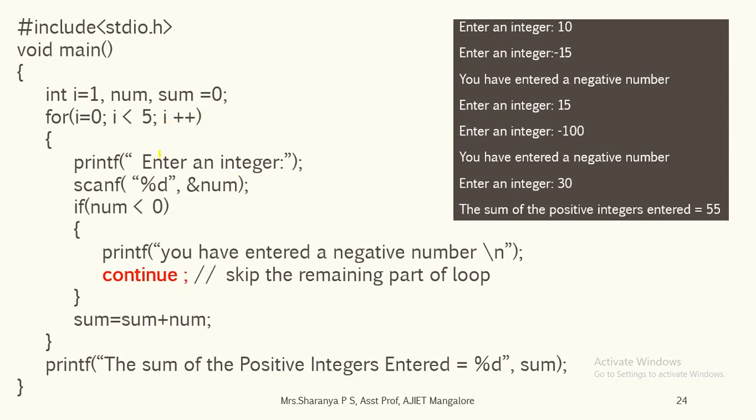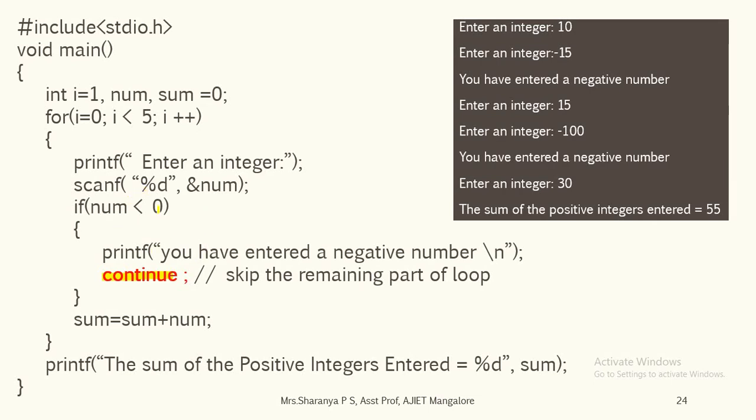First we take the integer, and if the number value is less than 0, you have entered a negative number. We display that and it needs to continue and find the sum of only the positive numbers. That's why we have used the continue statement.